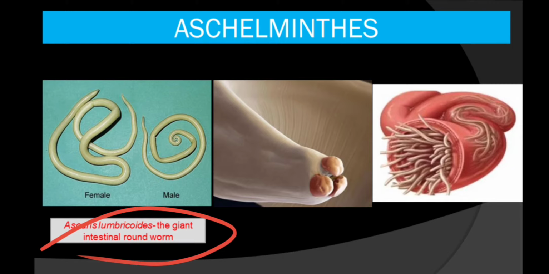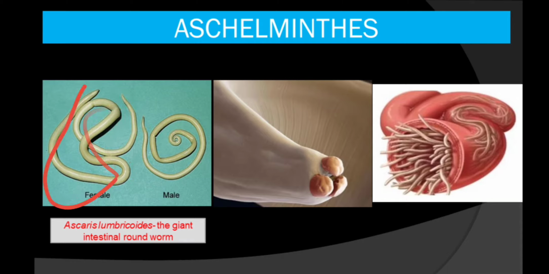And see here, this is a female, which is quite longer in size, and the male is shorter in size. So they show a characteristic called sexual dimorphism, which means the two sexes of the same species exhibit different characteristics beyond the difference in their sexual organs. In this case, you will see that the female is longer in size as compared to the male.